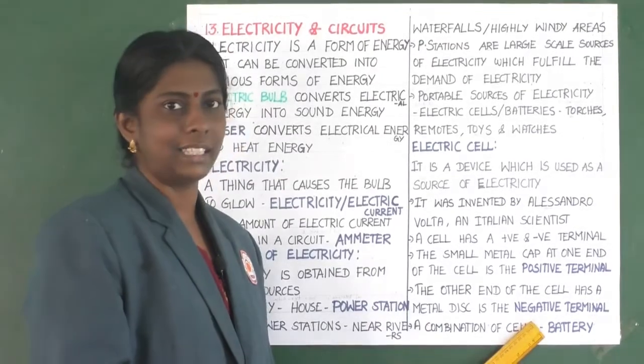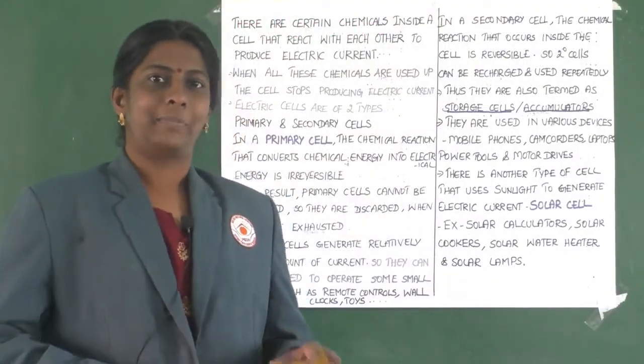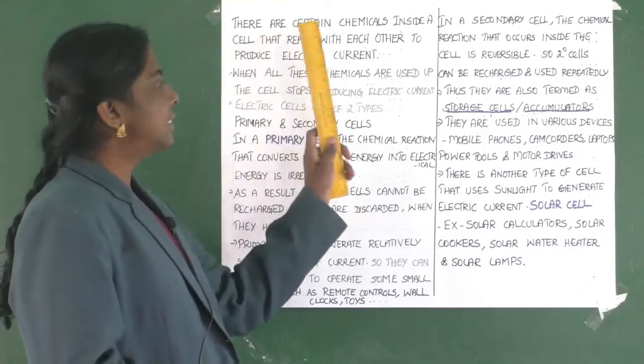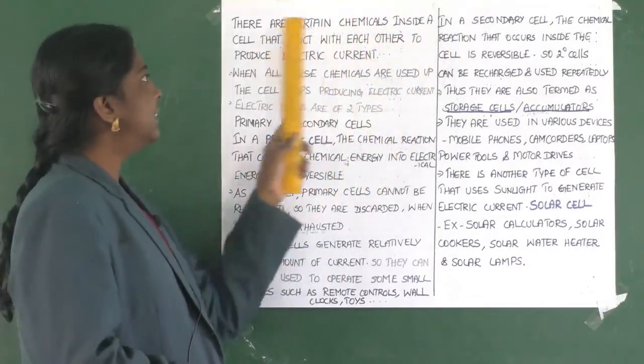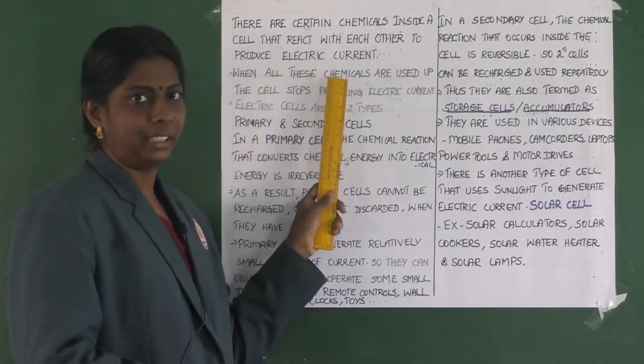Clear, children? Yes. Now let us learn further about the electric cell. There are certain chemicals inside a cell that react with each other to produce electric current.